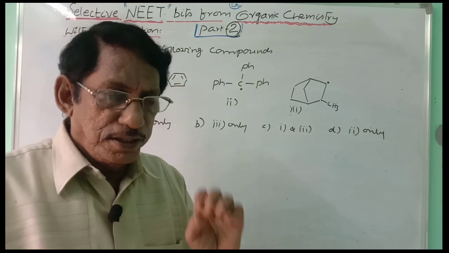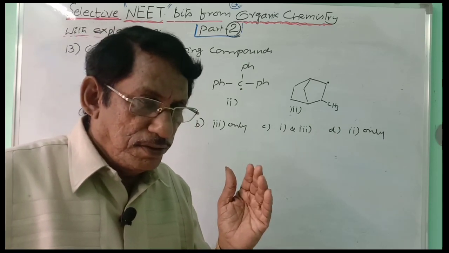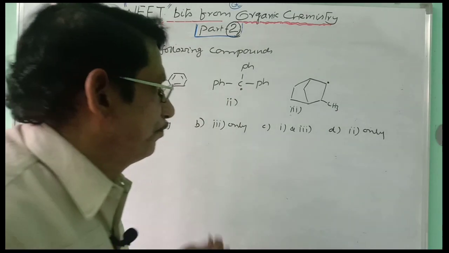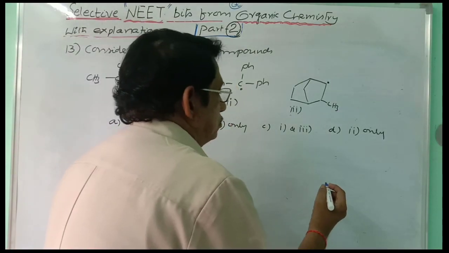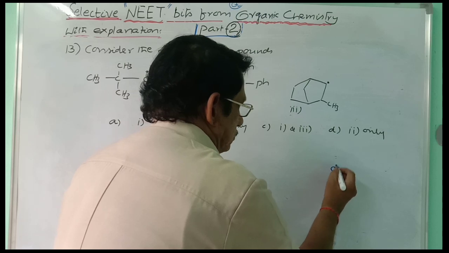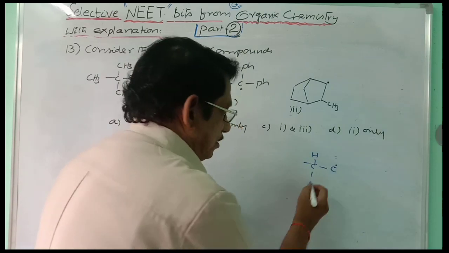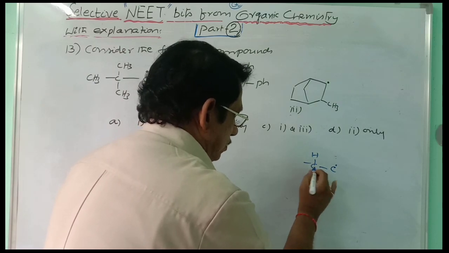The odd electron carrying carbon should be attached to at least one sp3 carbon containing 1 hydrogen. Then hyperconjugation is possible. That means the carbon carrying the odd electron is attached to an sp3 carbon carrying 1 hydrogen.